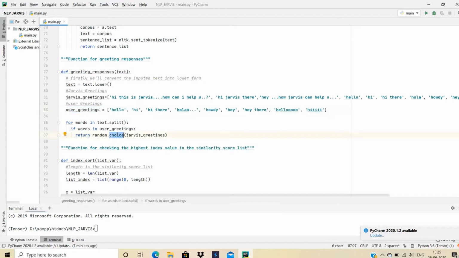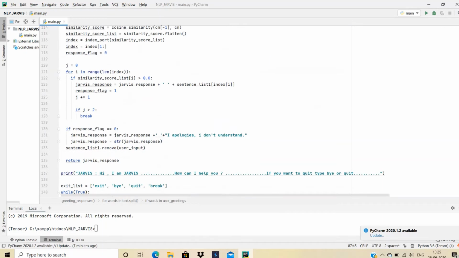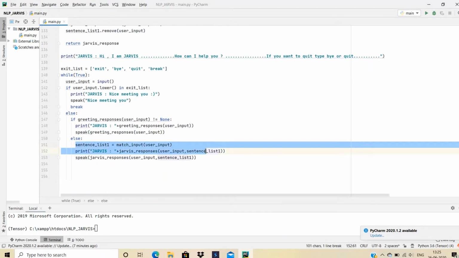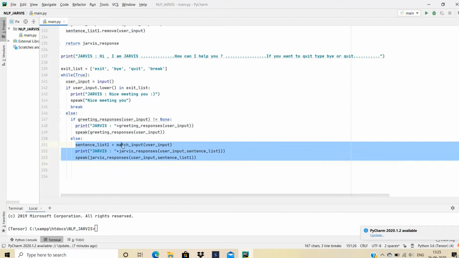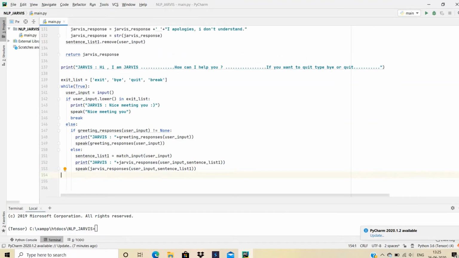So this is about this code, and if the user hasn't inputted any greeting, then the second condition is going to be checked. For that, we have to first call a function that is match input, from where we will get to know what the user is searching for.